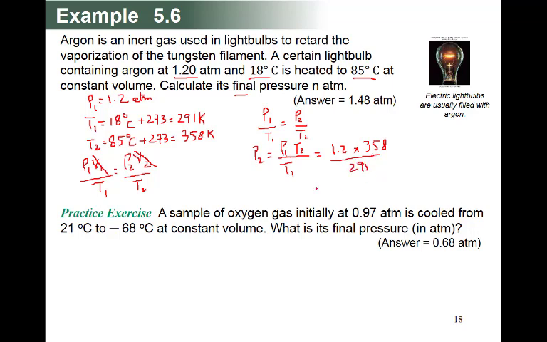So your answer will be 1.48 atmosphere. Because the pressure is in atmosphere, the answer will also be in atmosphere, and the Kelvin and Kelvin units are the same, so the pressure will be in atmosphere.